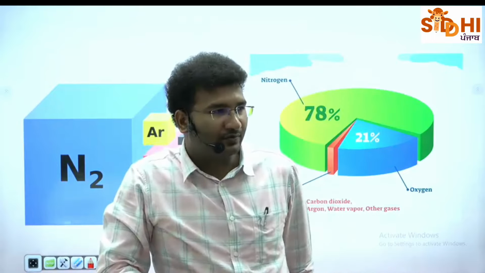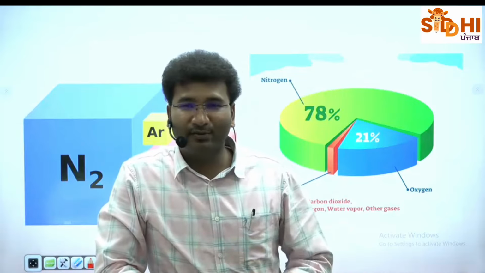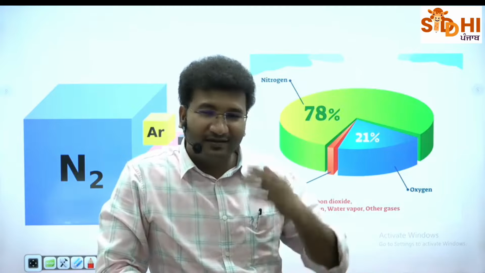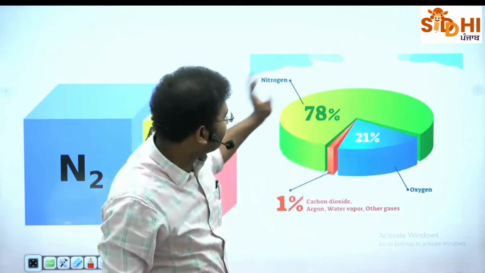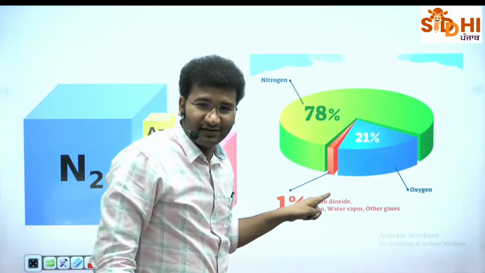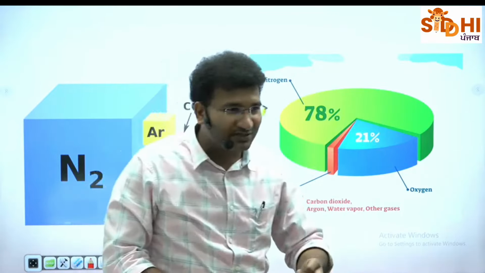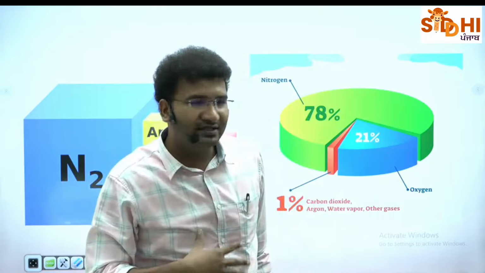If I am taking a deep breath, do I also take nitrogen? No. ऐसा क्या है? Why am I not taking nitrogen into my body? My body has some filters. Likewise, there are plants. They are excluding this also, and they are taking only 1% of the carbon dioxide. Plants take in carbon dioxide and they give out oxygen. So these beautiful filters which we have within them are naturally developed.